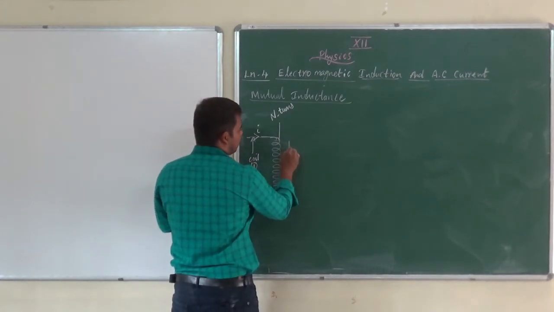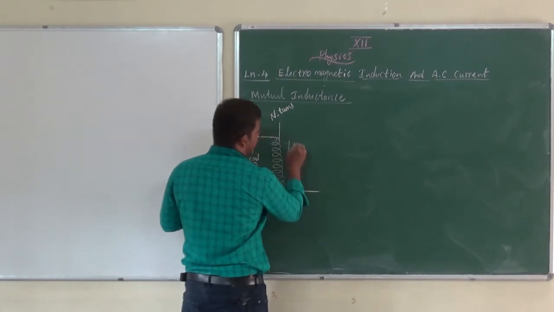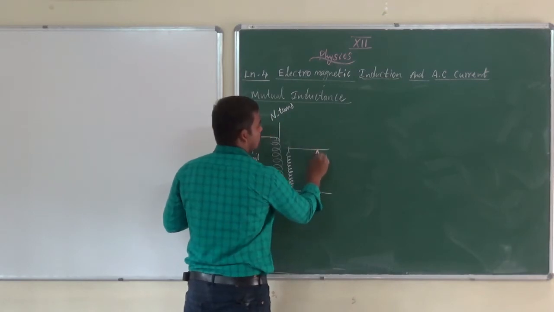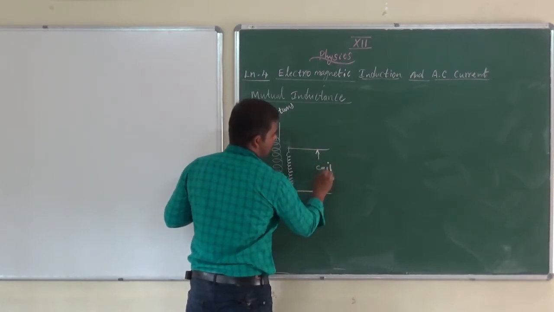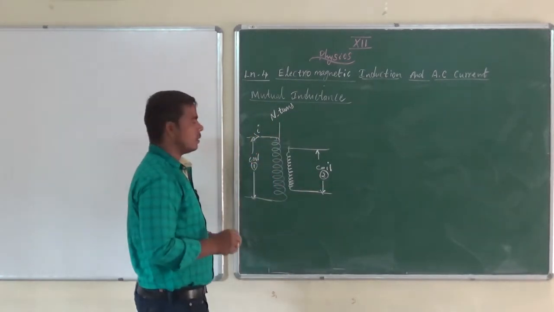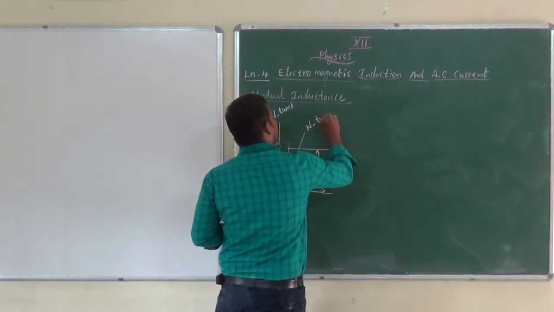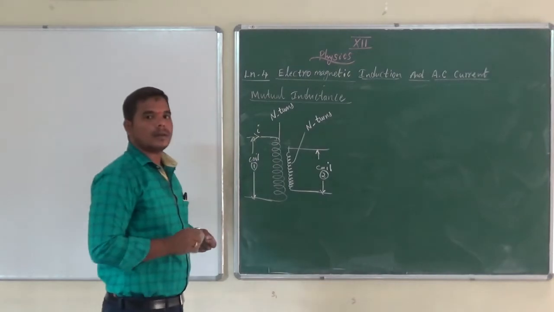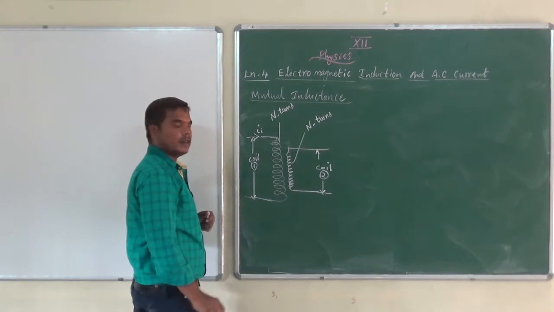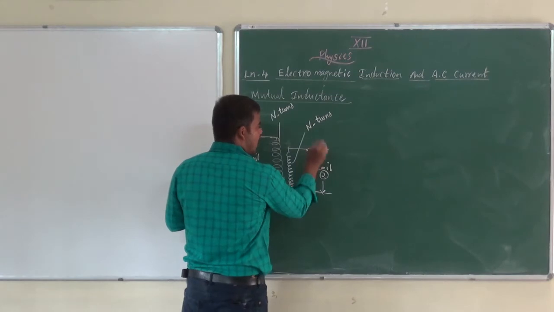Another coil, coil 2, has N2 turns. The current in the first coil is represented by I1, and the current in the second coil is represented by I2.